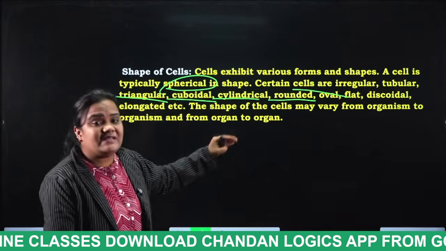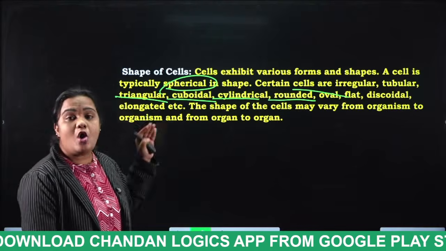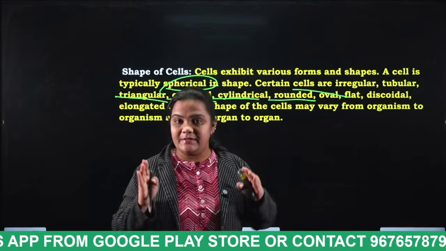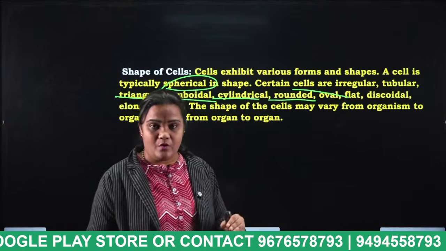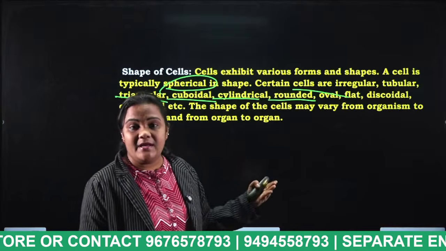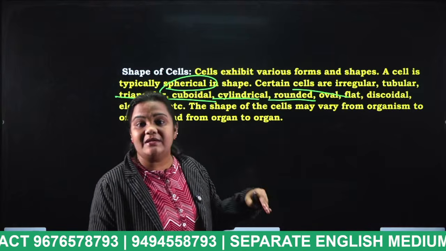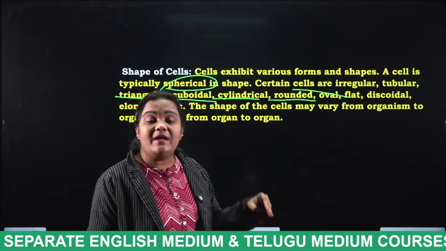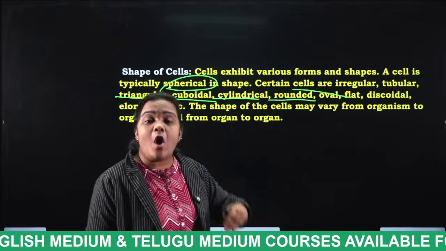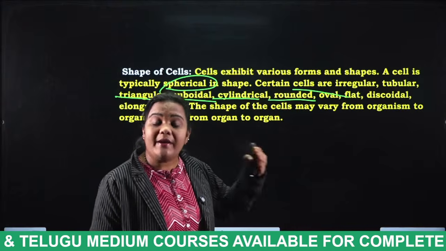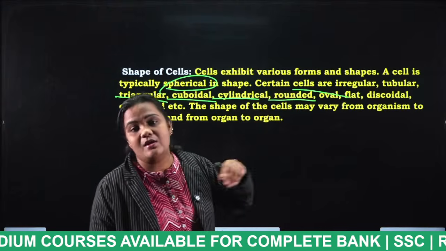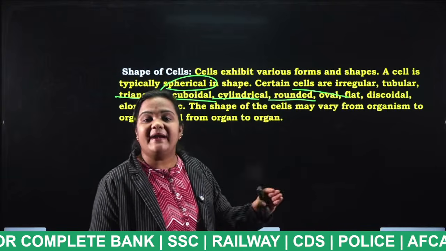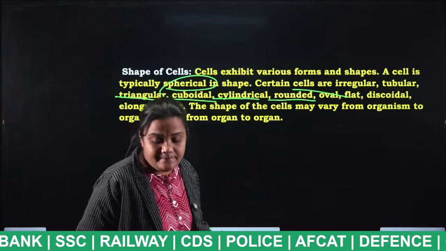The size of the cells may vary from organism to organism, from organ to organ. There is no definite shape for the cell. The shape of cells may be circular, cylindrical, discoidal, triangular, oval, flat. From organism to organism, from organ to organ, the shape of the cell varies. There is no definite or standard shape for a cell. Okay, next.